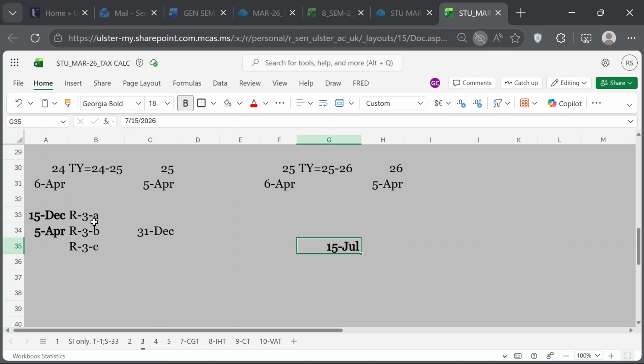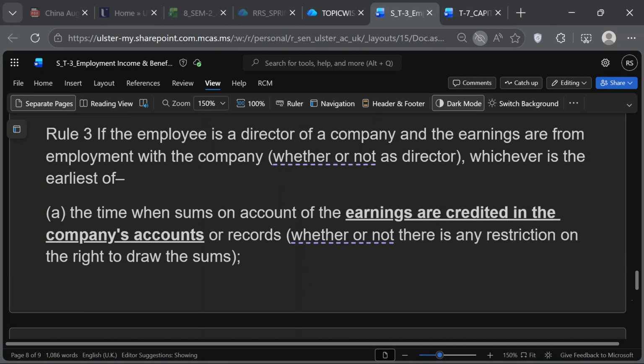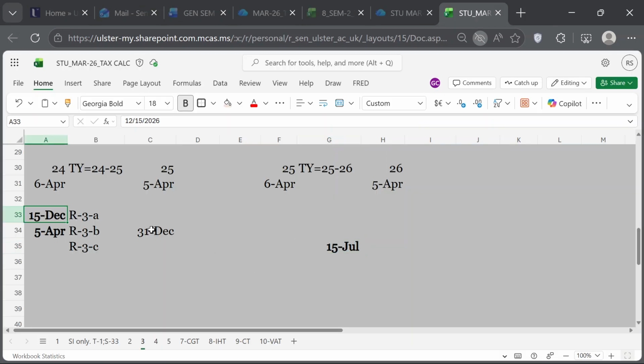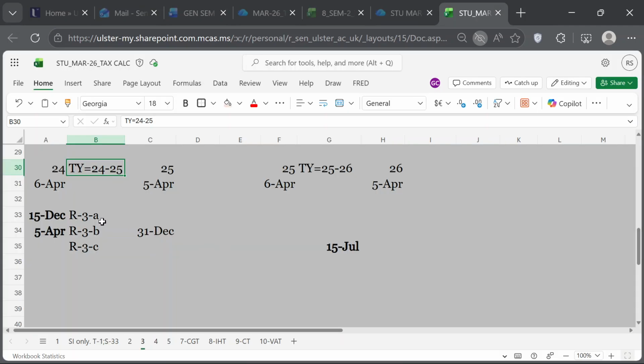What happens? Rule 3A. Rule 3A is what? The company earnings are credited in the company's accounts. This entry is passed. Rule 3A. So let's say 15 December, and we are talking about tax year 24-25 as an example. So let's say this is due for the tax year 24-25. On 15 December, this event happens, the earnings are credited in the company's accounts. So we make a note of that date, 15 December.